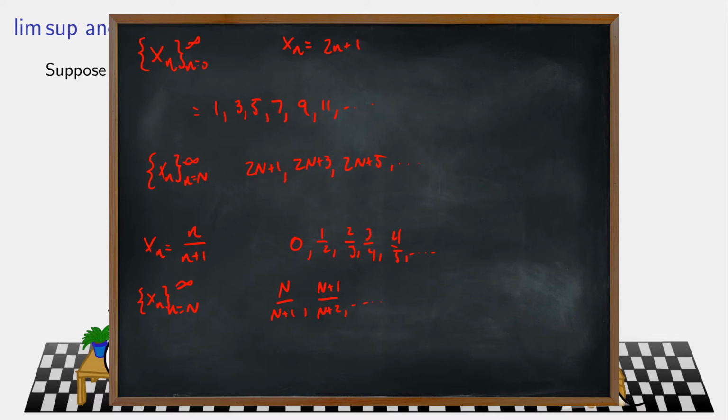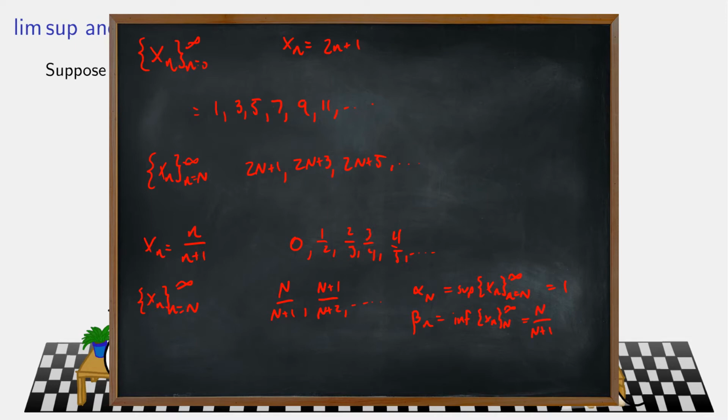Now we can define alpha n and beta n to be the supremum and infimum of what is found here. It's not immediately obvious in this case, but alpha n, the supremum of everything that comes starting at capital N and going on and on, is actually 1, and beta n, the infimum, starting at capital N and going to infinity, is the first term, n over n plus 1.